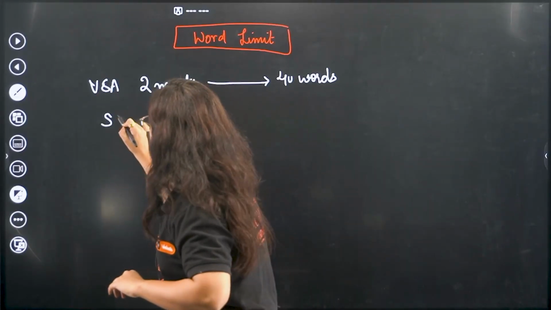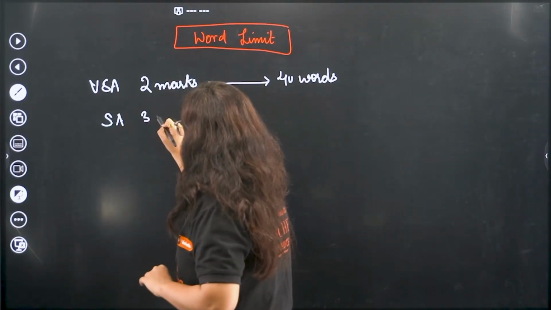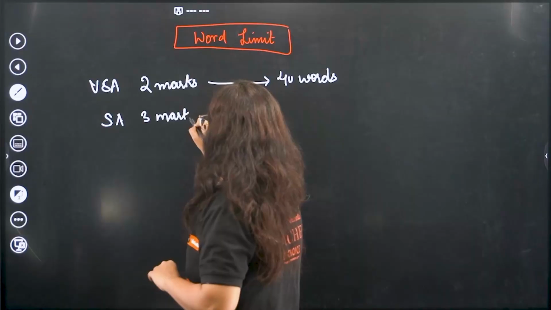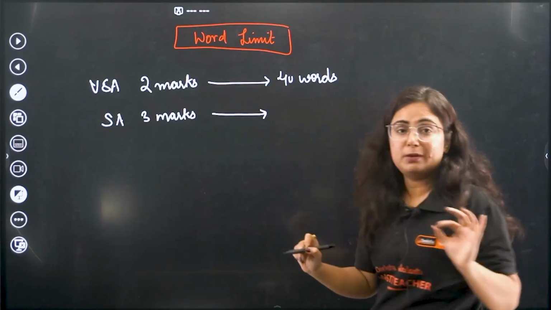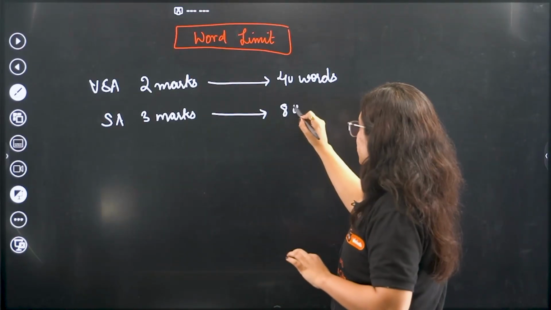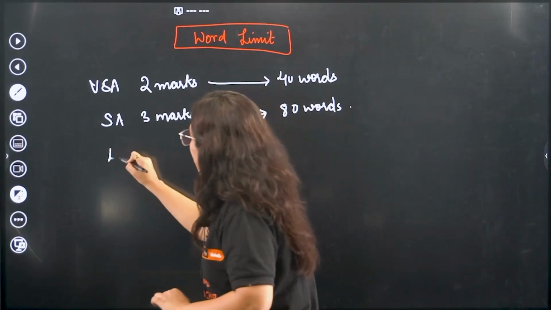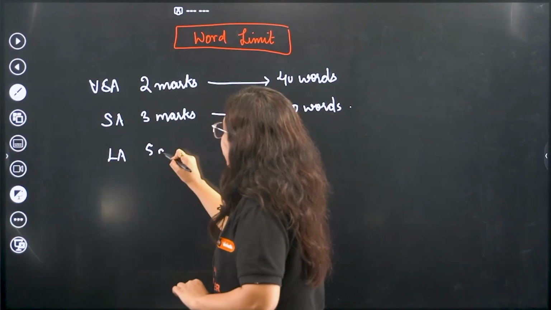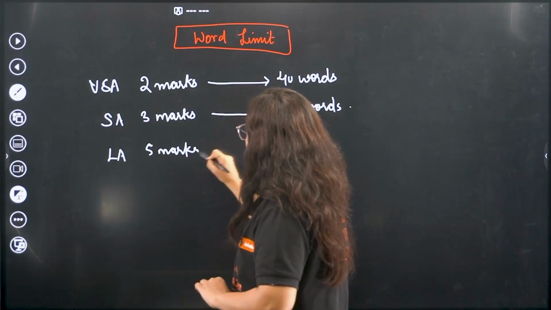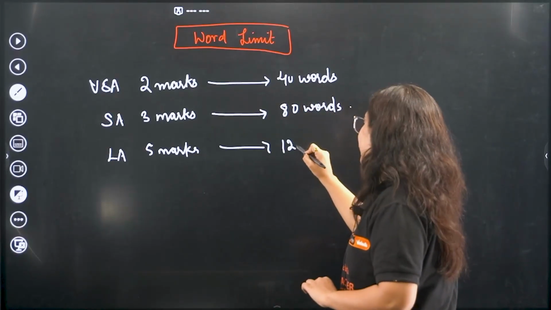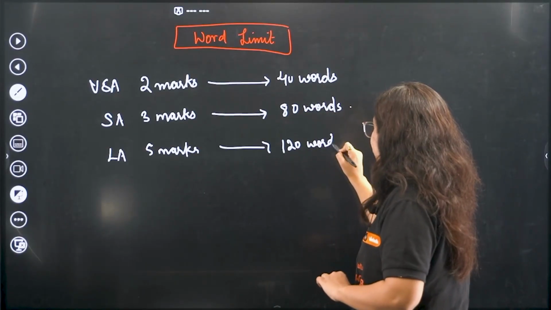Next is the short answer question that consists of, beta, how many marks? 3 marks, and the word limit for this is 80 words. Do not exceed those words. Then we have a long answer type of question for 5 marks. The word limit for them is 120 words. How many words? 120 words.